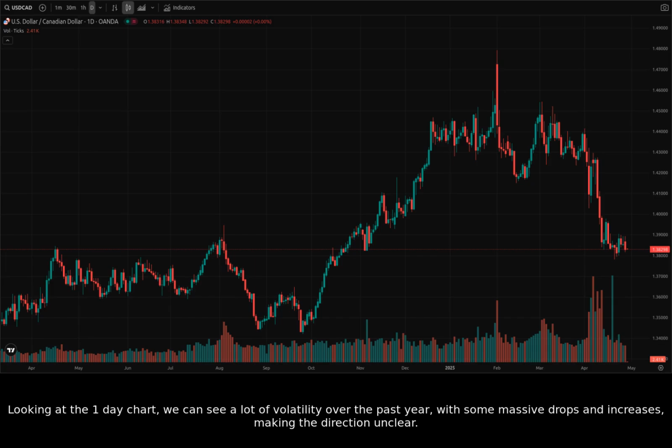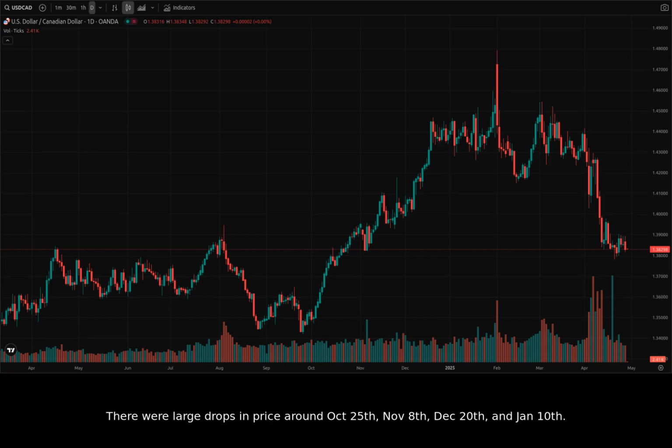Looking at the one-day chart, we can see a lot of volatility over the past year, with some massive drops and increases, making the direction unclear. There were large drops in price around October 25th, November 8th, December 20th, and January 10th. Then there were equally large gains from January 17th to February 13th and from July 8th to August 5th.